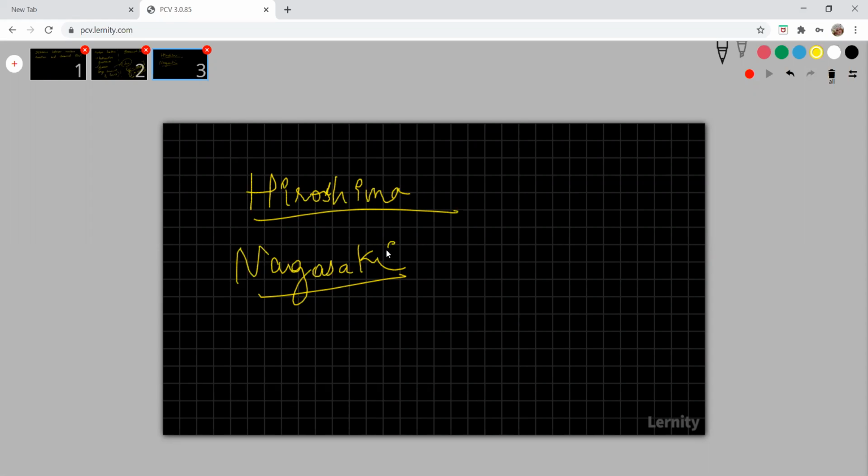Most of the babies that were born were stillborn. That is, they were born dead. Not only that, the human body had to undergo a lot. Many people who survived the Hiroshima Nagasaki bomb blast had to undergo cancer. Many of them had blood cancer, lung cancer.